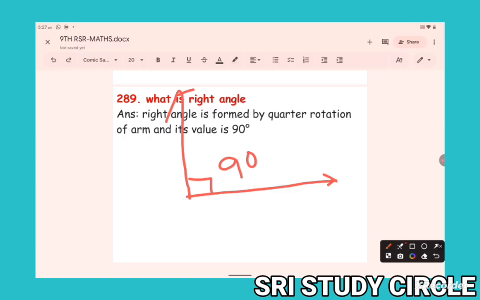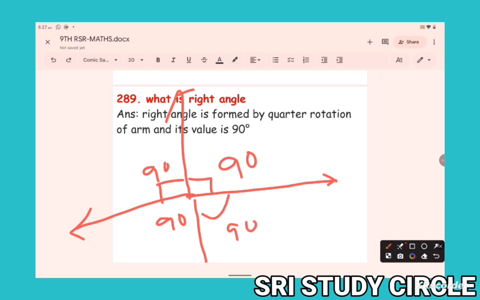Next 90 means straight, next 90, next 90. So how many parts do we have here? 4 parts. First one is known as quarter 1, second one quarter 2, quarter 3, quarter 4, 4 quarters. Each one is 90 degrees.